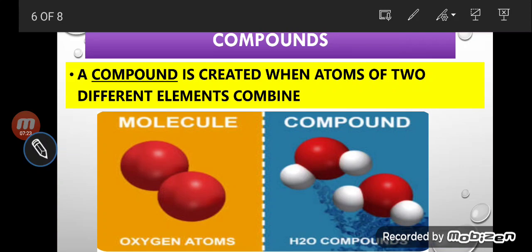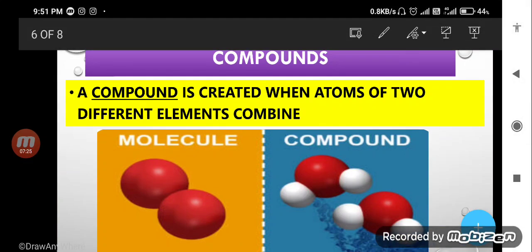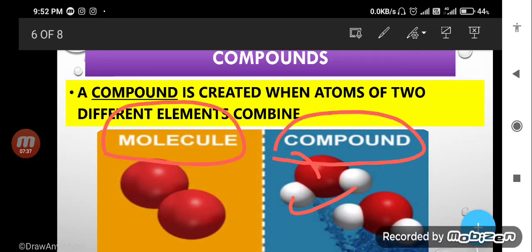Two white colors mean the same kind of element, and red is a different kind. Two different kinds of elements combined chemically form a compound. But in the case of a molecule, you can see only the same kind, both are red, meaning the same kind of atom combined chemically, and a molecule is formed. One thing must be noted in your copy: a compound can be called both a molecule and a compound, but a molecule cannot be called a compound.